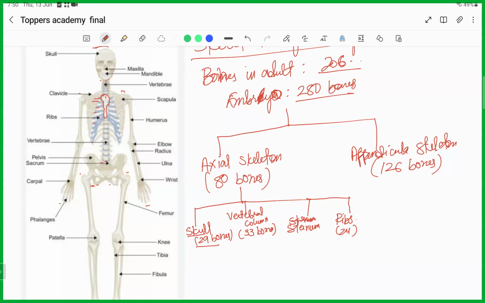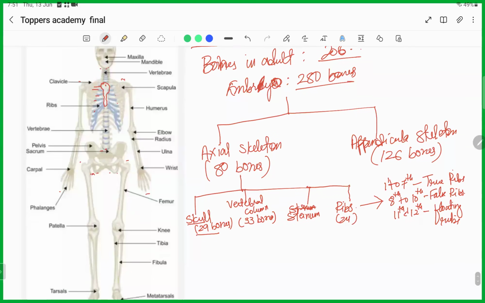Okay, let me go into a little detail about the ribs. There are 12 pairs. The ribs from 1 to 7 are referred to as true ribs. Ribs 8 to 10 are known as false ribs. And the 11th and 12th pair of ribs are referred to as floating ribs.